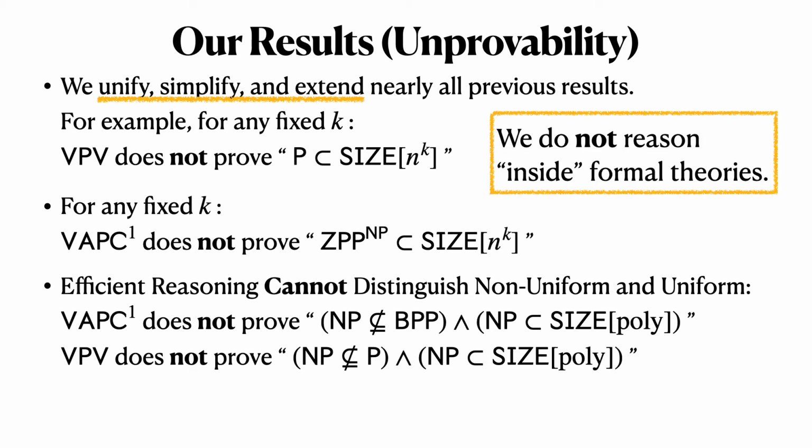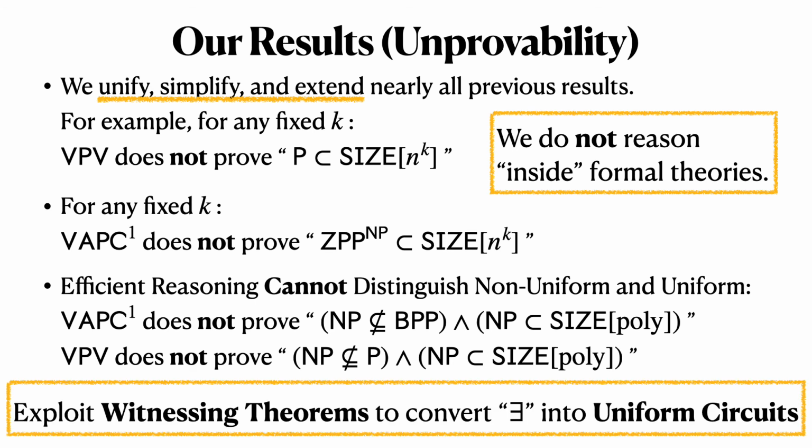Well, we don't reason inside the formal theories as previous work does. Instead, we exploit the witnessing theorems to convert that existential quantifier over circuits into uniform circuits, and then we kind of throw that over the wall and we prove new uniform circuit lower bounds against the precise notion of circuit uniformity that comes out of the witnessing theorem.